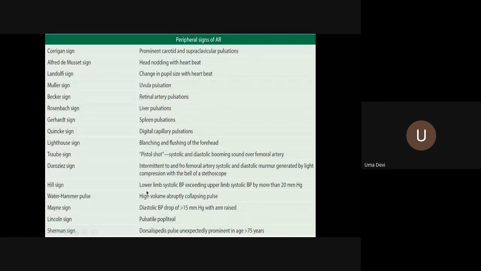In any patient with a cardiovascular system case, you have to take BP of all four limbs. That is very important, especially in aortic valvular lesions. Then water hammer pulse, that is your collapsing pulse. Lincoln's sign, Sherman's sign and others are rare signs, but the above signs you should all know.